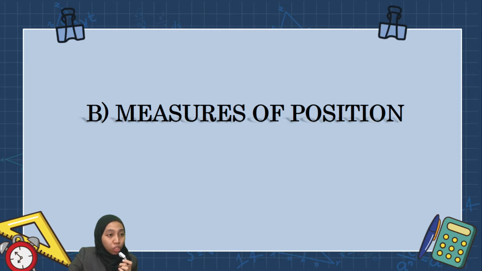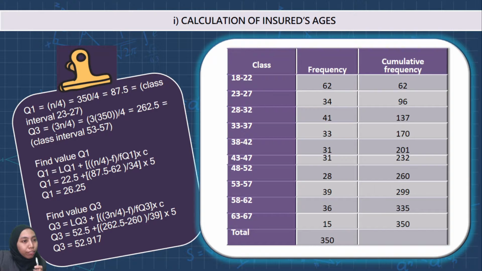To find out the measure of position, we need to calculate the first quartile and the third quartile for insured age, insured sex, and also insured children. We can calculate the first quartile and the third quartile by using the formula from grouped data. Firstly, we need to find the location of Q1, the first quartile, and Q3, the third quartile, using this formula. N over 4 equals 350 over 4, and then we get the class interval 23 to 27. For Q3, we get the class interval 53 to 57.